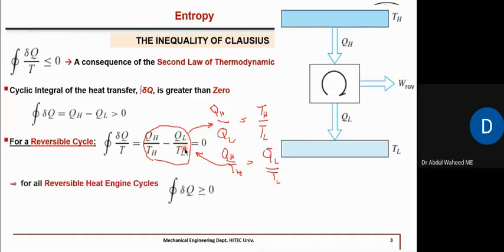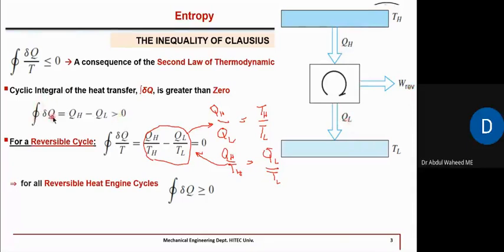Now, if TH approaches TL, if the difference between TH and TL approaches zero, then what will be the work output? If the difference is negligibly small, approaching zero, will there be any work output or not? No, sir. No. So in that case, QH minus QL will be approaching zero.